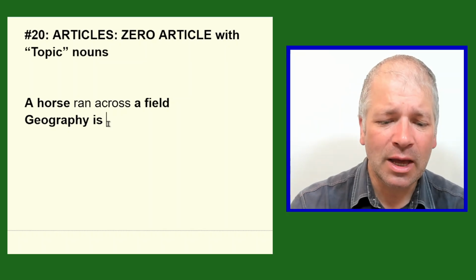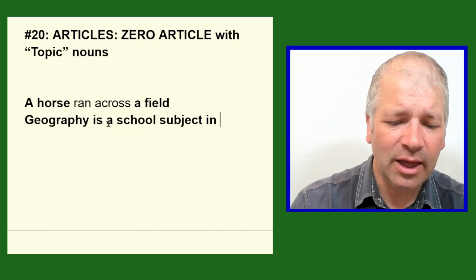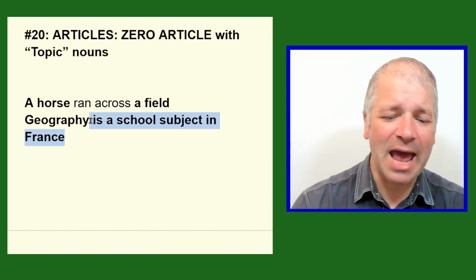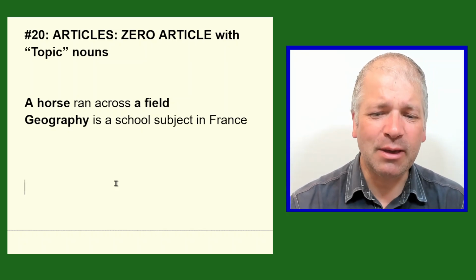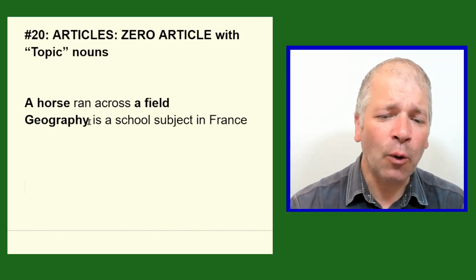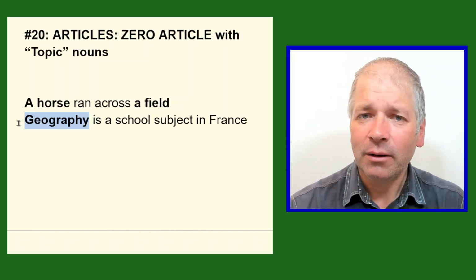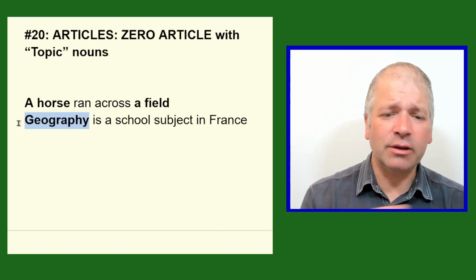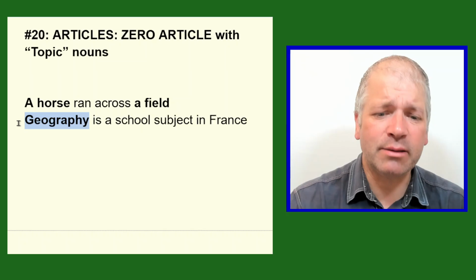So geography is a school subject in, let's say, France. It could have been anywhere. I've just picked a country to make the sentence work. But this is an example of how we use the zero article before topic nouns. So in this case, don't use the article at all, just geography on its own.